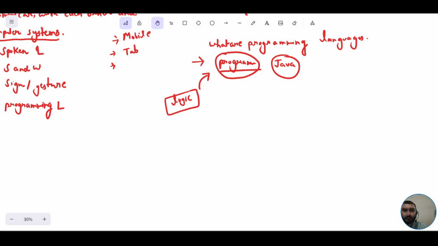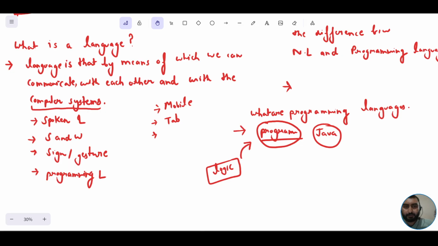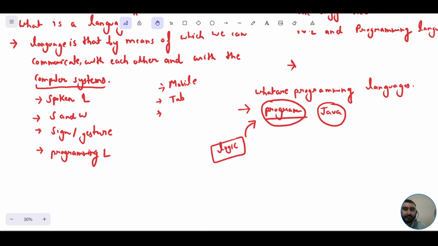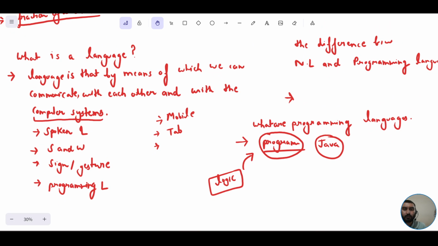For the time being, these were required, so I explained these here. Others I'll be explaining in the sessions ahead. Okay, so that's all about this particular session. Here I have discussed what exactly Java is, the definition of Java, and certain basics related to computers.